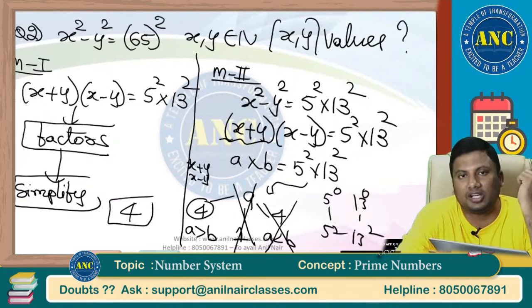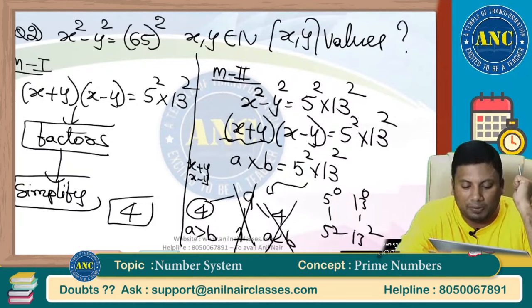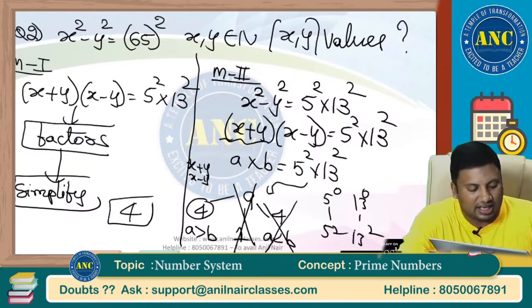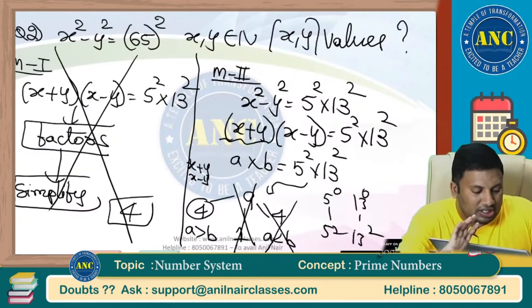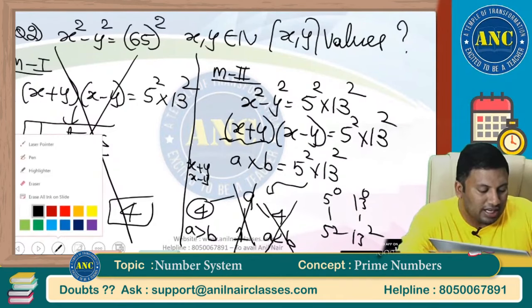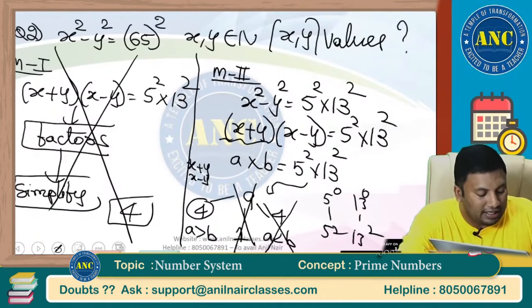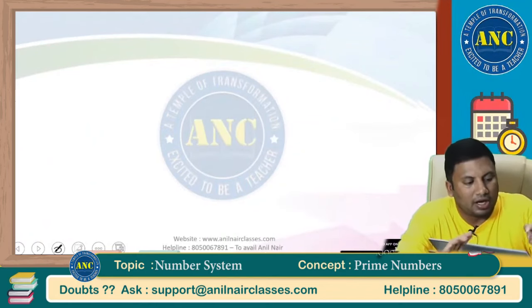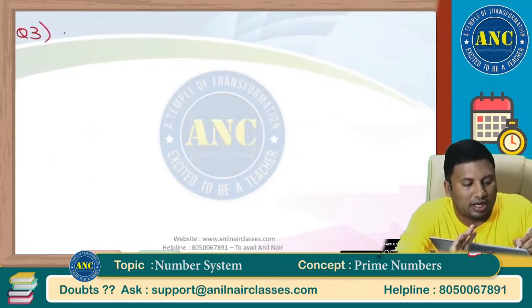If x plus y, x minus y both are equal, Y will be 0, but Y cannot be 0. So that is the reason this case is eliminated. This is the traditional outdated method. If you study like this, you will keep writing cat and one day you will give up. Now let us solve the questions orally.